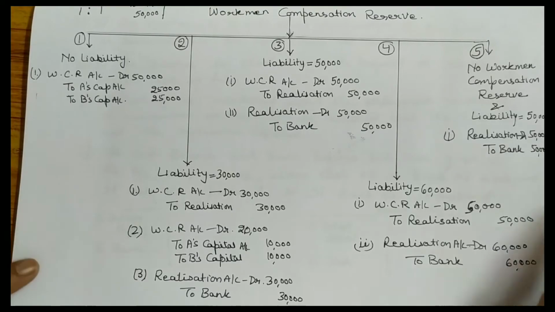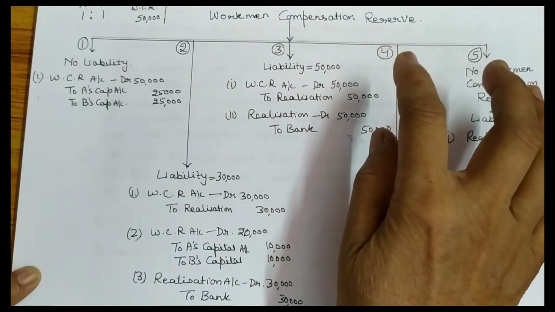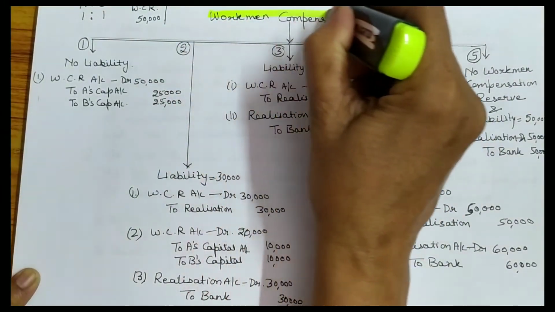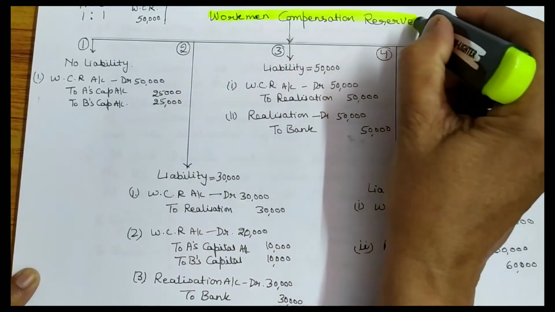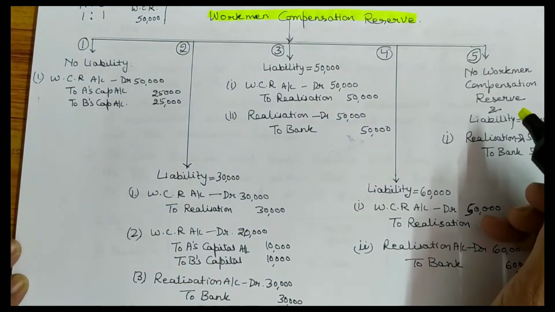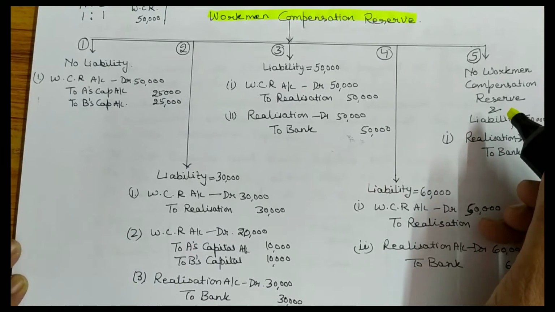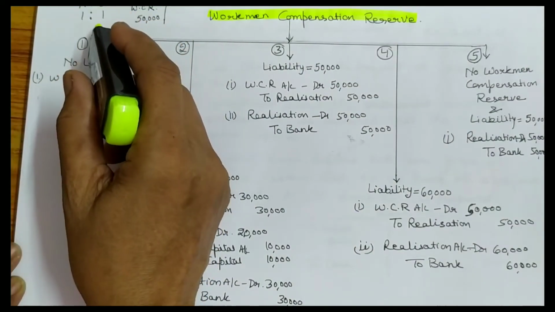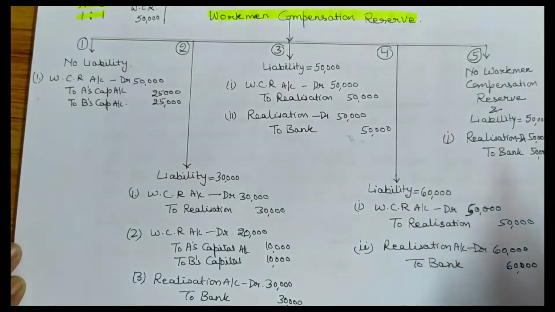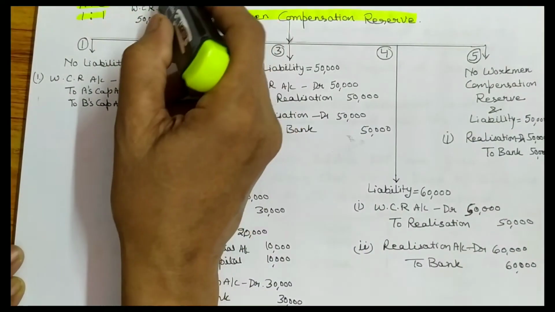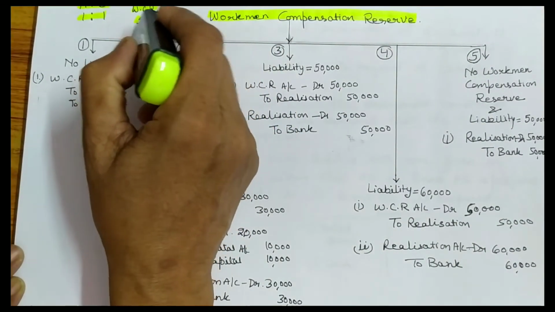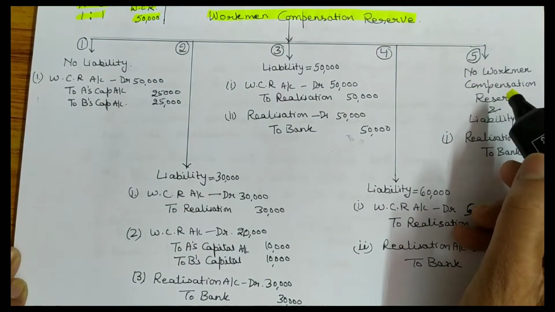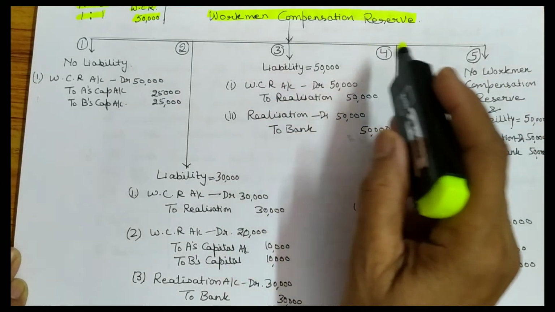In case of dissolution of partnership, workman compensation reserve is sometimes given in balance sheet. Okay, workman compensation reserve is given in balance sheet. So how will you treat this workman compensation reserve? Okay, so let us take one example that A and B are partners. They are sharing in the ratio of 1:1 in all the cases. Okay, here balance sheet is given and workman compensation is given here. Okay, 50,000.